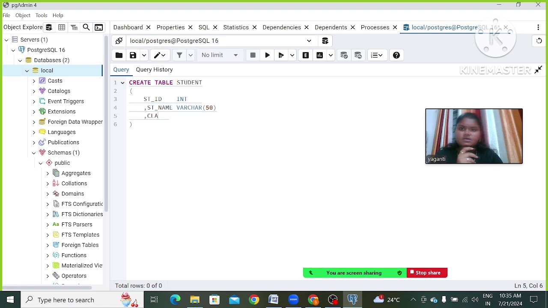Student name. For this, we are using varchar, right? Because in student name, we are having some alphabets, some special characters also. So that's why we are using varchar.